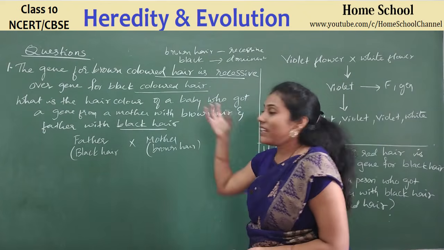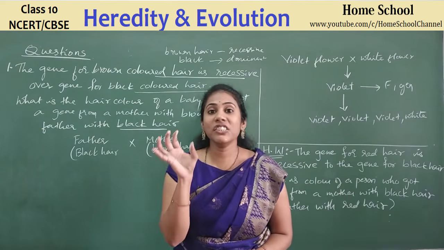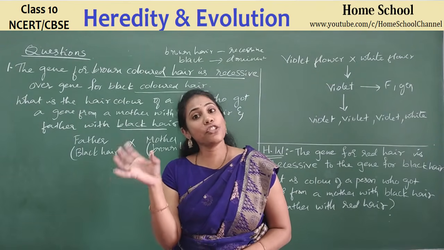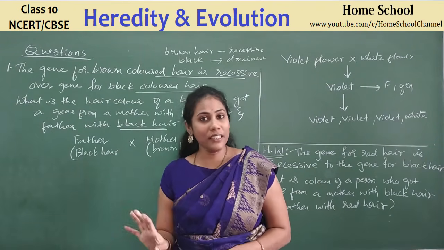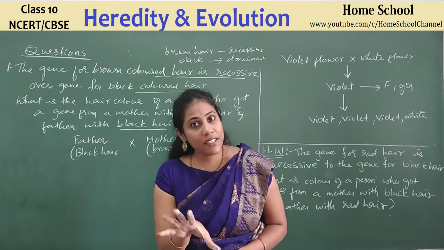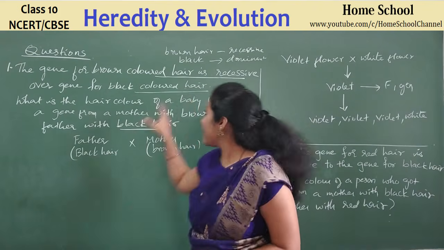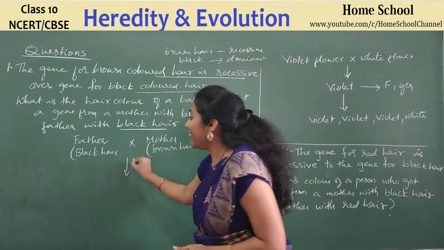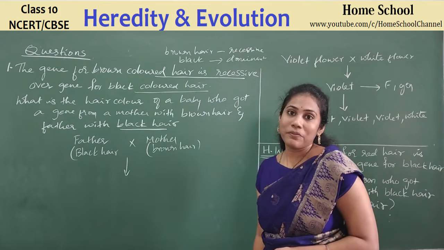Always remember, guys, whichever gene is dominant, that dominant gene, whether it is in the father or mother, only will get expressed in the future generation. Since black is dominant, the baby will get black hair only, right?